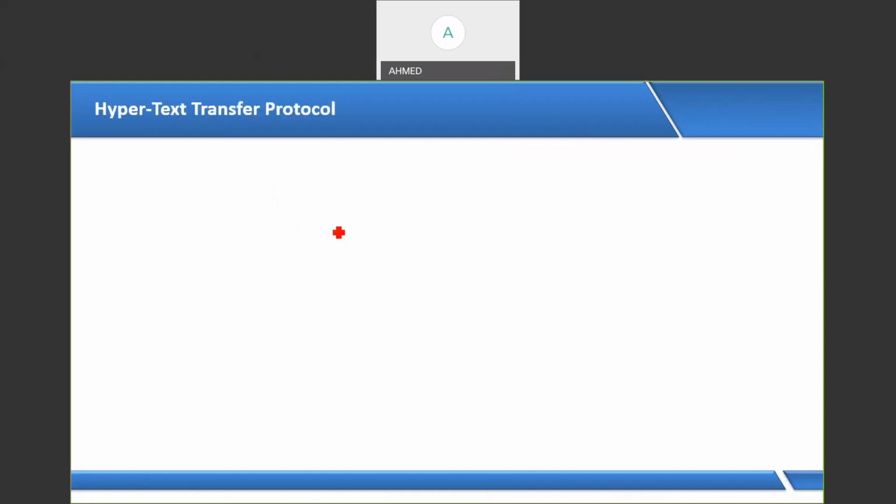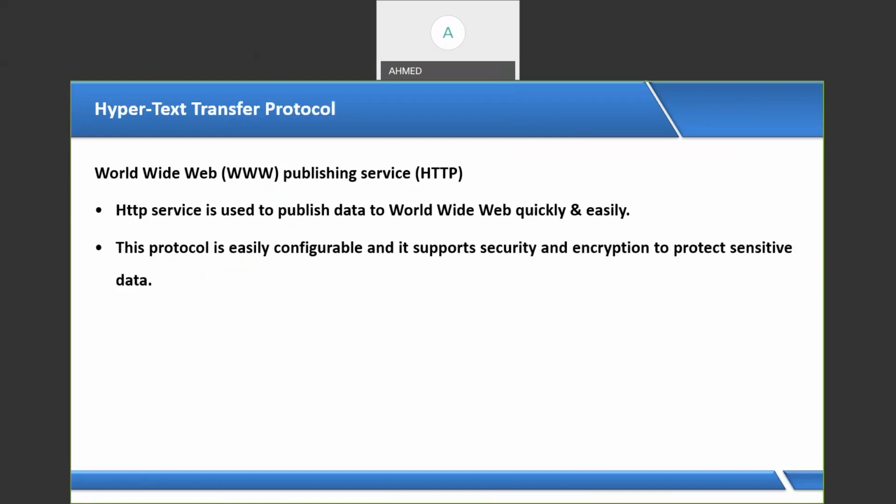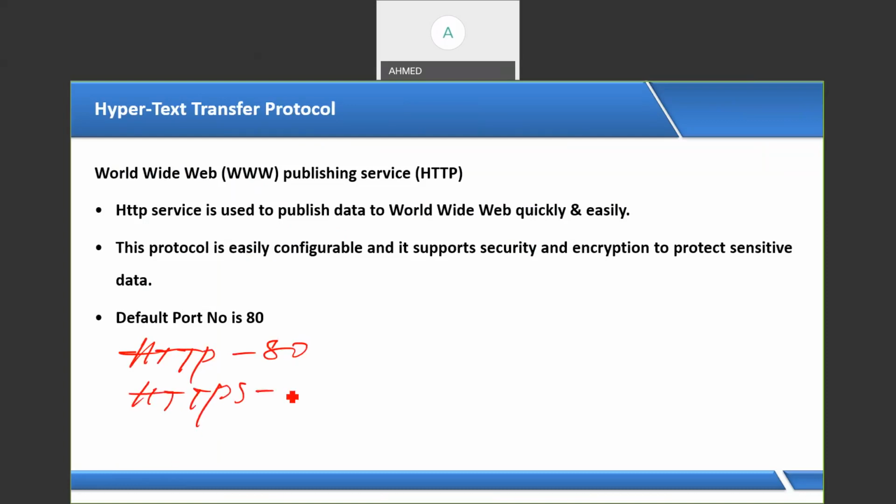HTTP stands for Hypertext Transfer Protocol. This service is useful to publish data on the World Wide Web quickly and easily. This protocol is easy to configure and supports security and encryption to protect your sensitive data over the internet. And the default port number of HTTP is what here? 80. Every service has a port number. If anyone asks, what is the port number of HTTPS? You have to say 443.